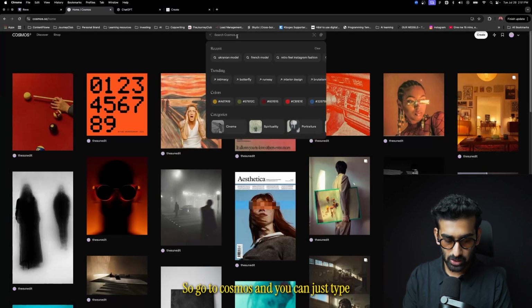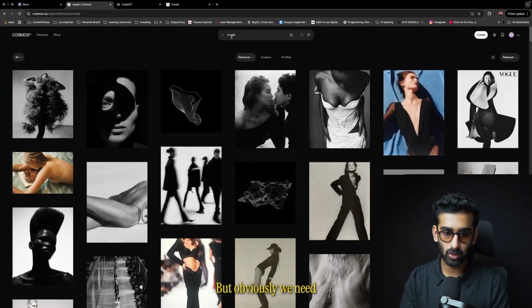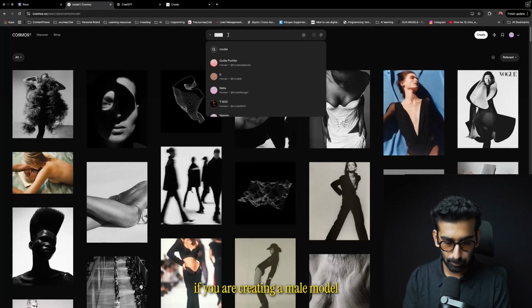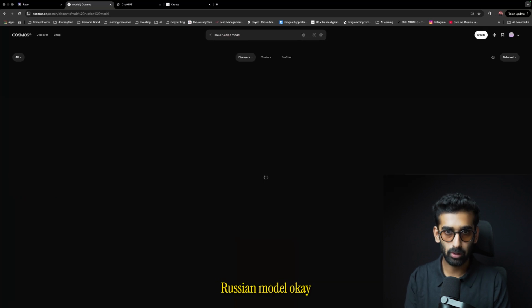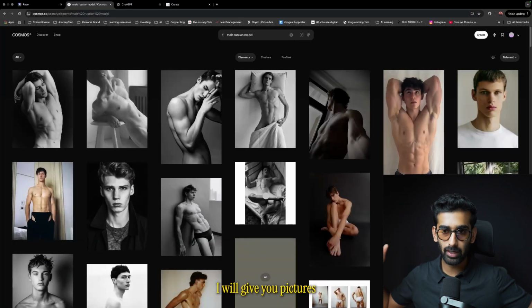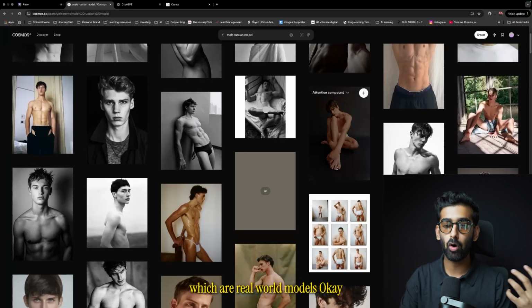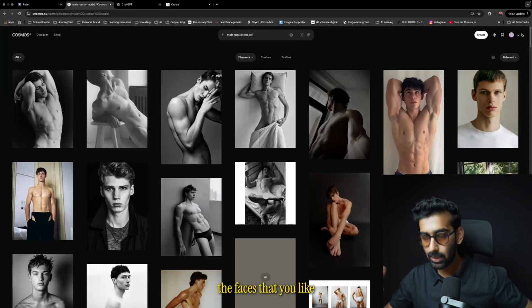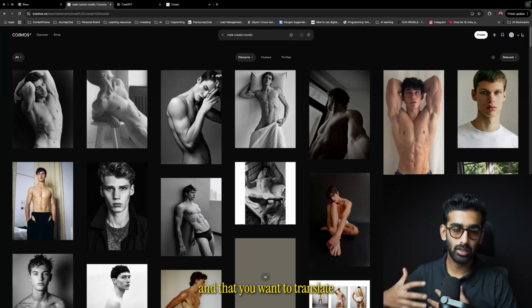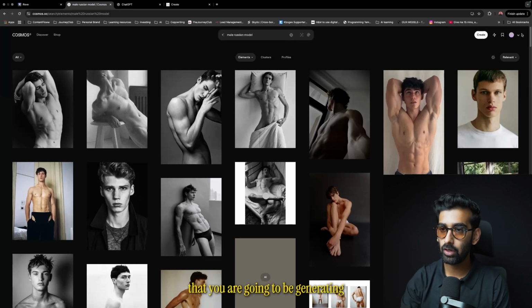So go to Cosmos and you can just type a keyword as simple as model, right? And it should give you a lot of models, but obviously, let's say if you are creating a male model, you can give it a male Russian model, okay? If that's what you want to do, right? And it will give you pictures of a lot of models, which are real world models, okay? And so what you're going to do is you're going to pick the faces that you like and that you want to translate into your consistent character and the AI influencer's face that you are going to be generating.